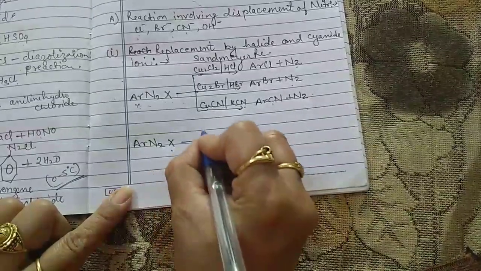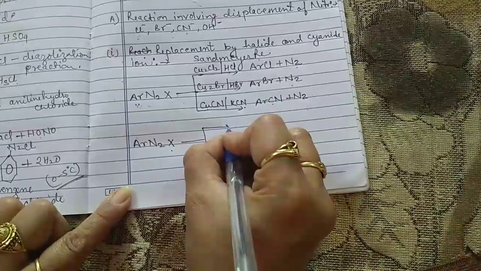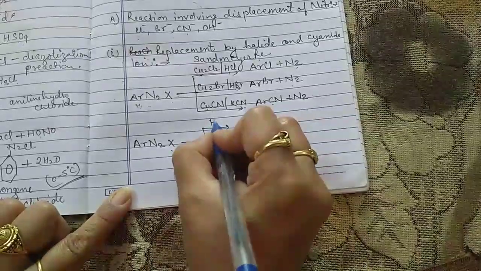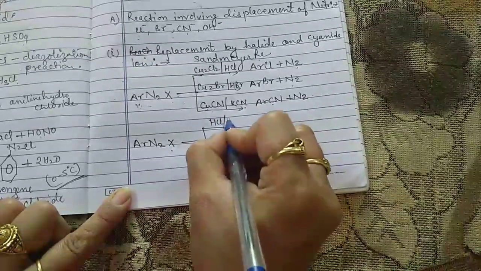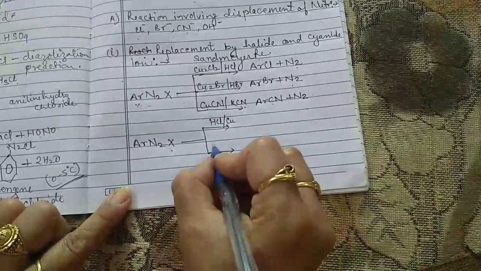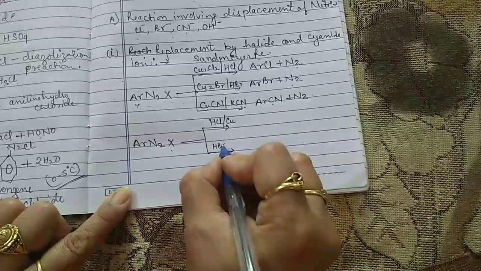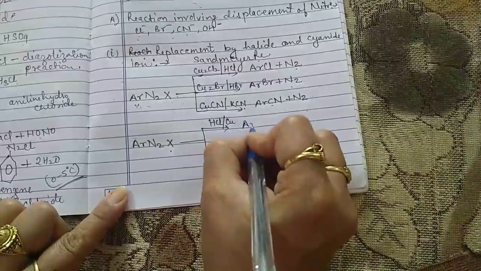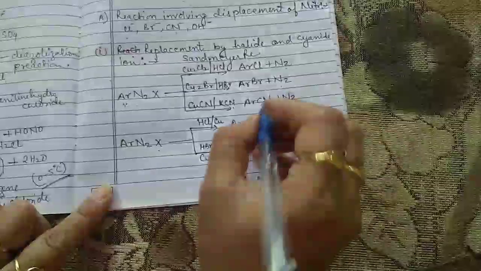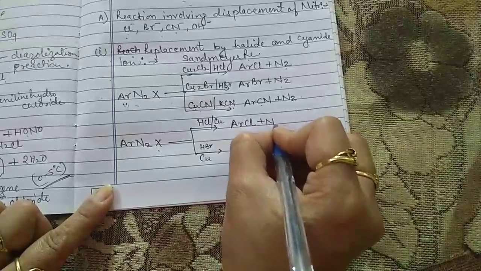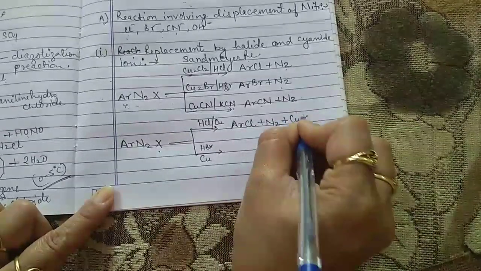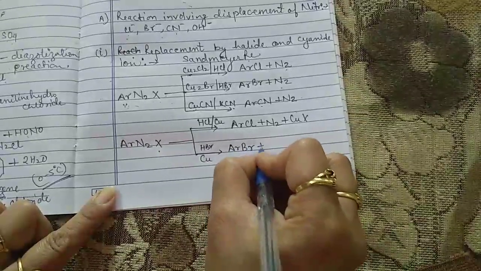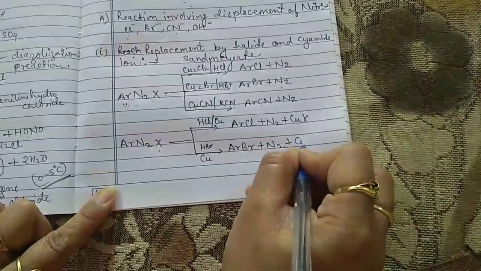If the reaction takes place in the presence of a halogen acid, here HCl in the presence of copper, here HBr in the presence of copper, we get ArCl plus N2 plus CuX. Again here ArBr plus N2 plus CuX.